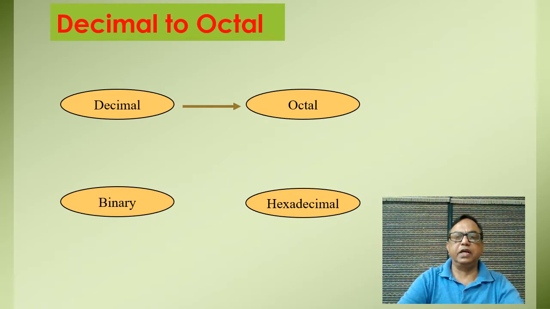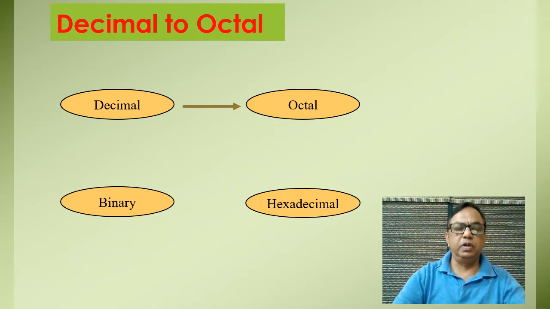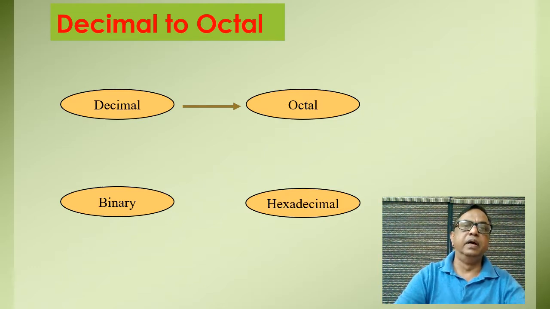Now the next conversion, which is also very important, decimal to octal number. Here also we have to use the double method, in which the decimal number is divided by 8 if we are having an integer number, and each remainder will represent a coefficient of the octal number.